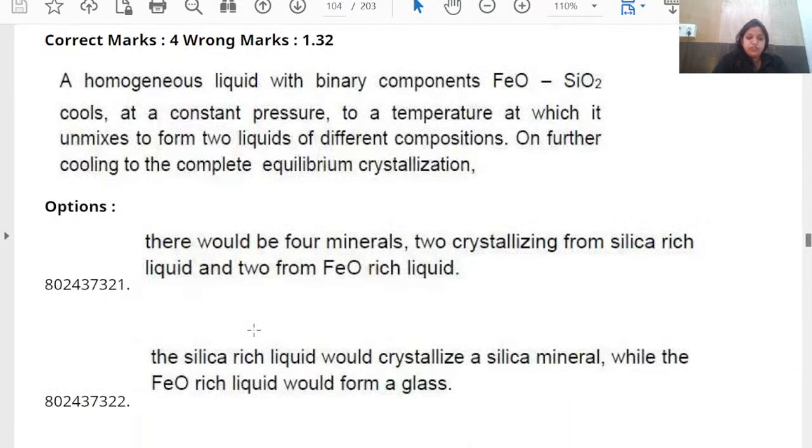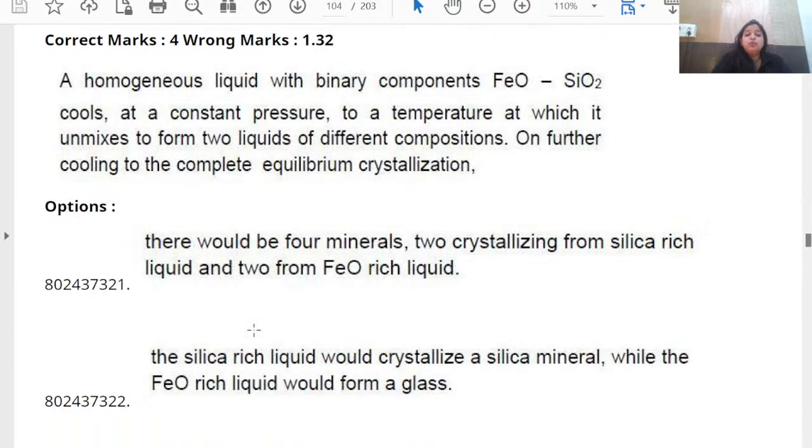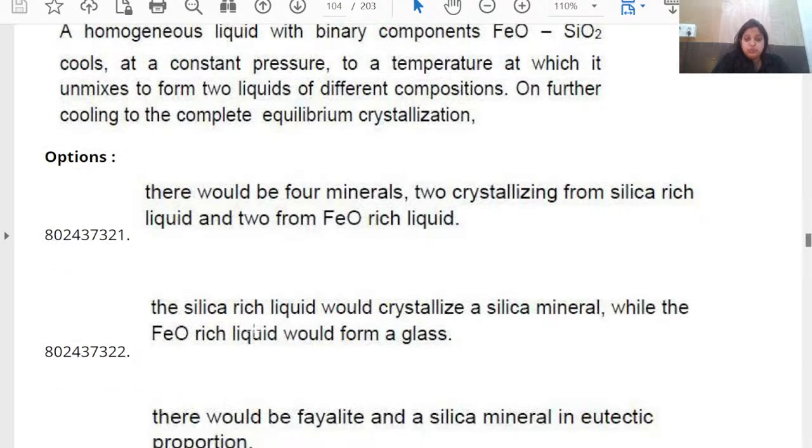Next question. A homogeneous liquid. This is actually a binary system question associated with igneous petrology. A homogeneous liquid with binary components FeO and SiO2 cools at a constant pressure to a temperature at which it unmixes to form two liquids of different composition.